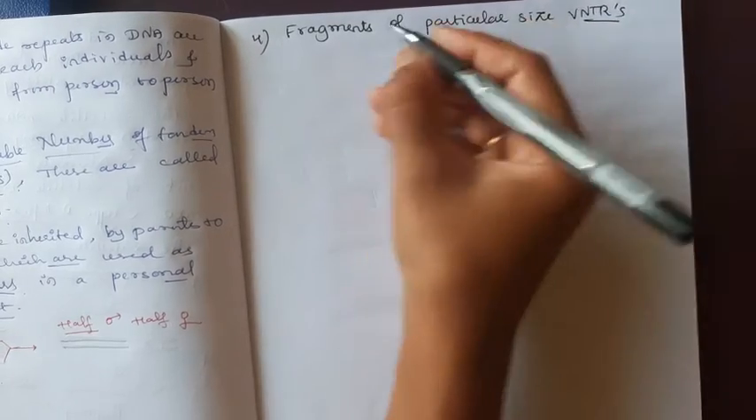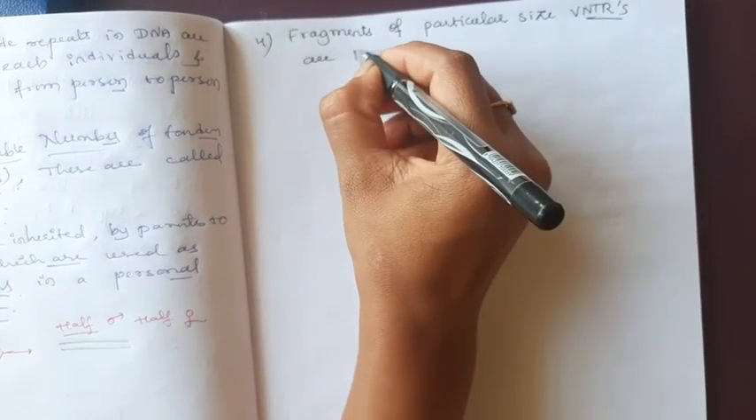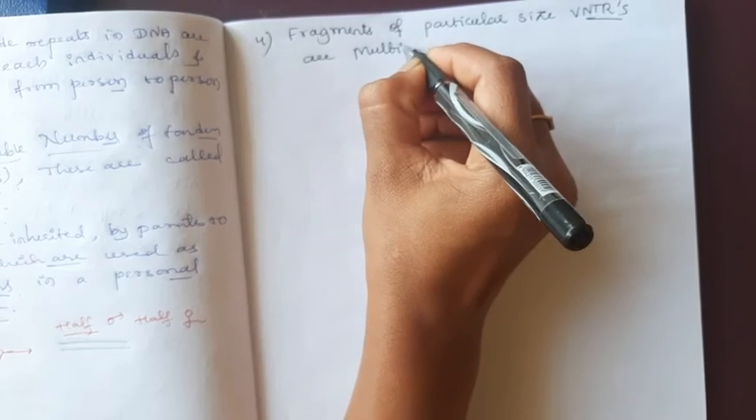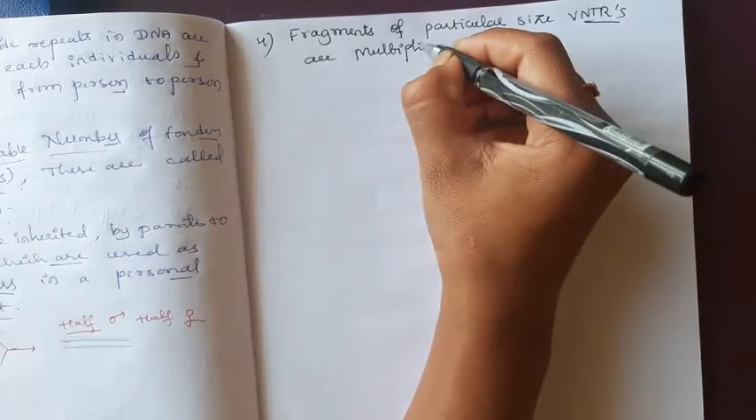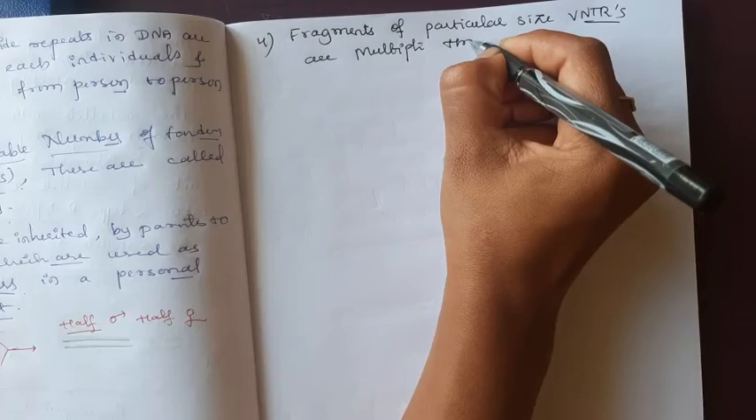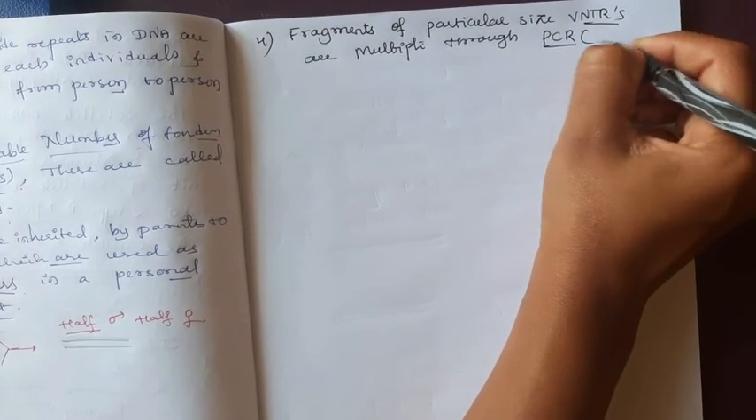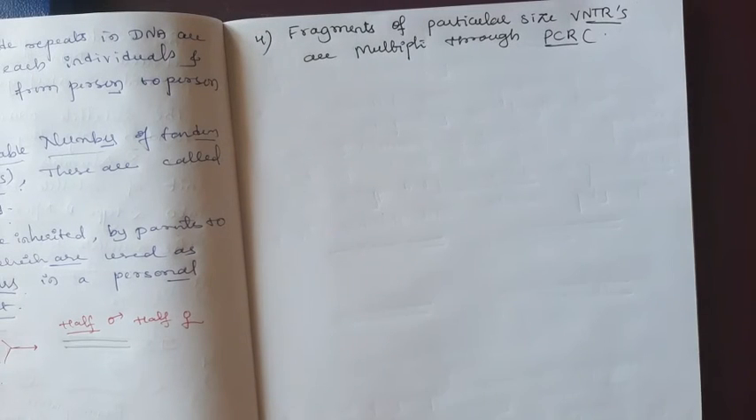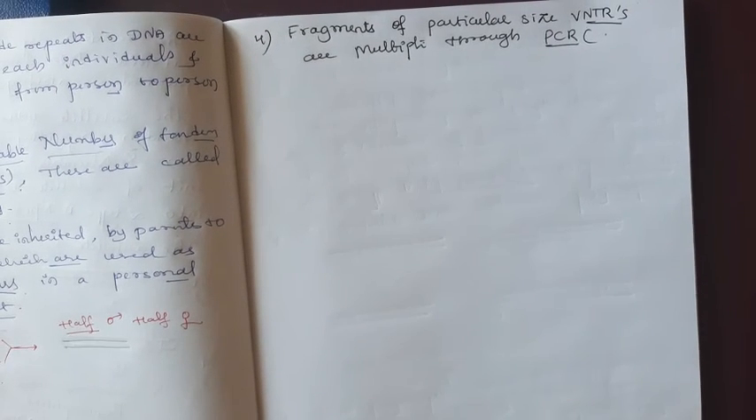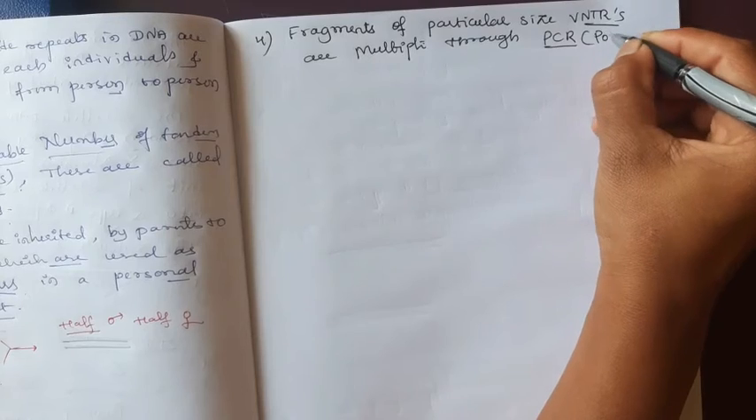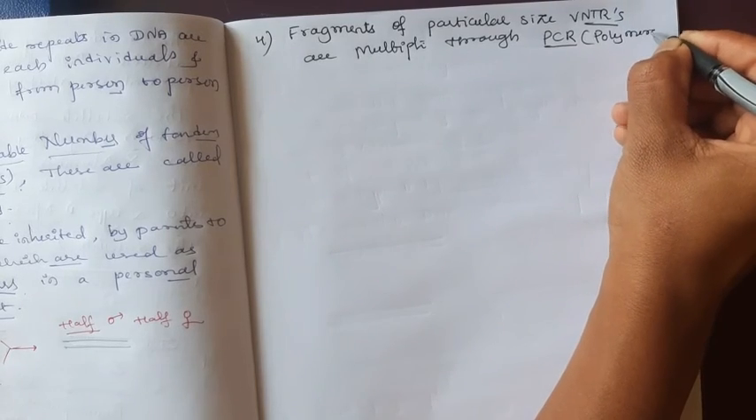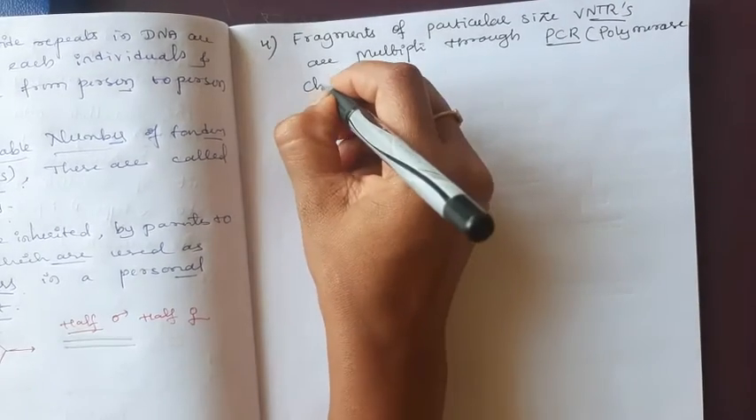VNTRs are multiplied through PCR. It is known as one of the techniques used to multiply the DNA fragment. Polymerase chain reaction.